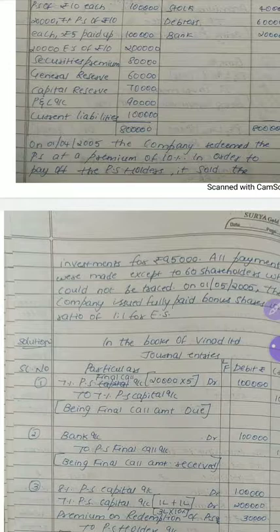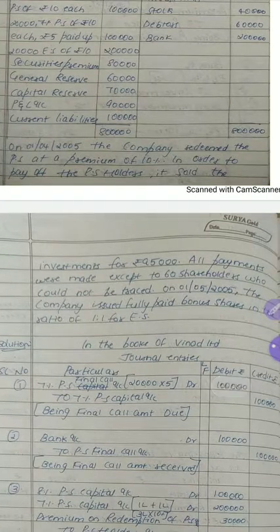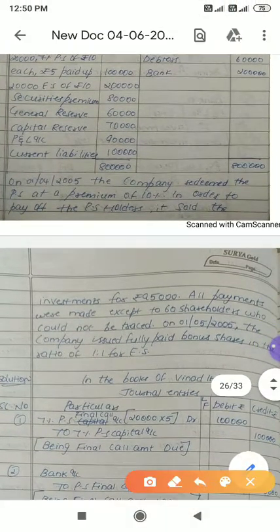Now, in this question, we have partly paid shares. That means we have step number 1. Okay, we'll look at step number 1. So 7% preference shares, that is 1 lakh we have. 5 rupees they have paid. That means balance 5 rupees to be collected. So 7% preference share final call account debit, 20,000 into 5 rupees, it will be 1 lakh, to 7% preference share capital.